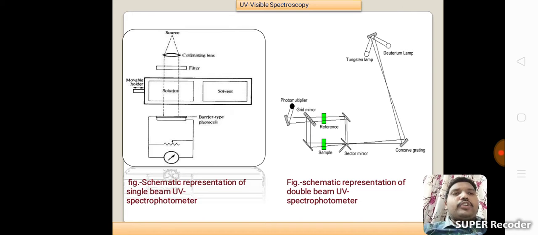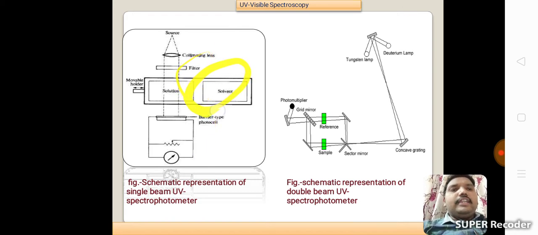These are also different: a movable holder is there, a solvent chamber, a barrier type photovoltaic cell. These are the different diagrams: the double beam UV spectrophotometer and the single beam UV spectrophotometer.